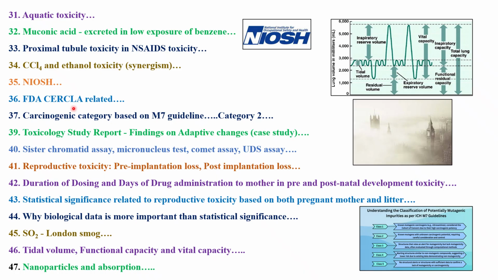CERCLA is a body which takes care of this. Particularly I will say product stewardship. If a chemical is produced by a certain industry, how they are disposing of and handling that chemical, whether that chemical has been loosely left into the environment. All those things, CERCLA or Superfund is the organization which will be taking care of.